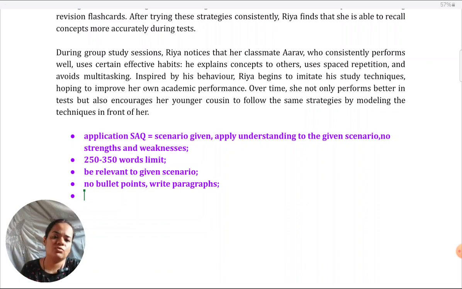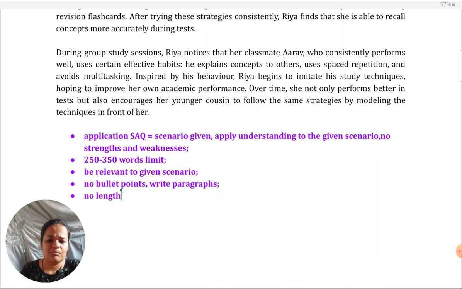So there's no room for unnecessarily lengthy introductions which are beating around the bush, or conclusions which just go on repeating what is in the answer. That's not really applicable anywhere. But at most, where you can give a little more detailed introduction and conclusion is the essay type of answers, the longer ones, those 15 marker types. Here, giving long introductions and conclusions is going to take away your word count and not get you any marks in return. So, no lengthy introductions or conclusions.